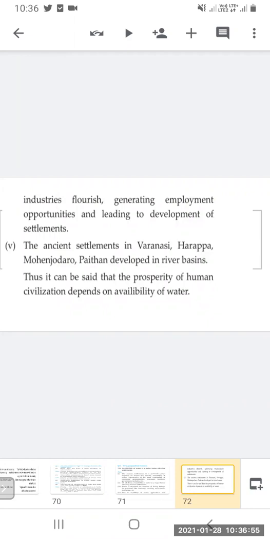The ancient settlements in Varanasi, Harappa, Mohenjo-daro developed in the river basin. So the earliest settlements were in the river basin. This shows that because of the water availability in the river basin, settlements have been seen in ancient times. Thus, it can be said that the prosperity of human civilization depends on availability of water. So we can conclude that human settlement and civilization are mostly dependent on the availability of water.